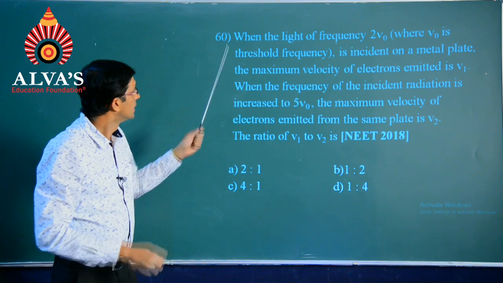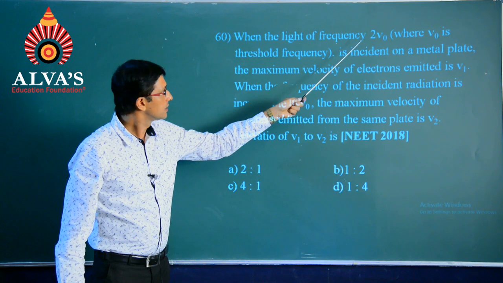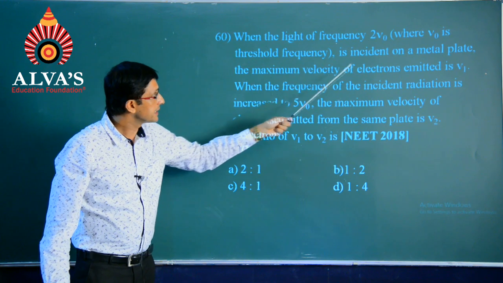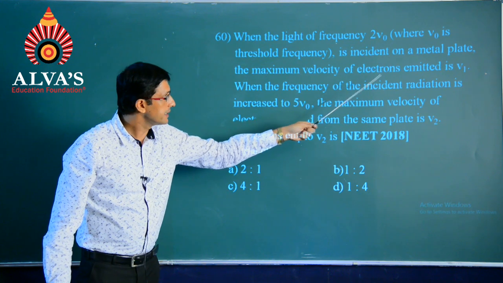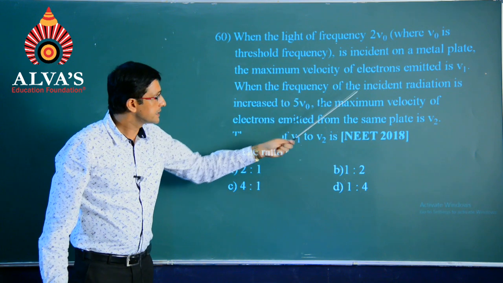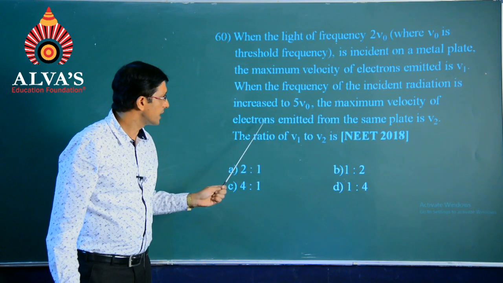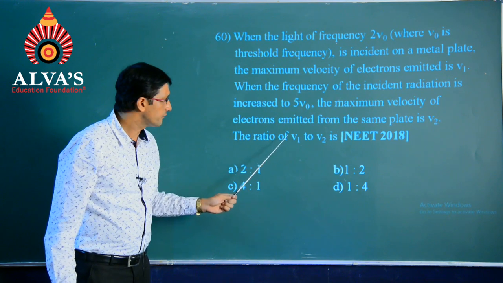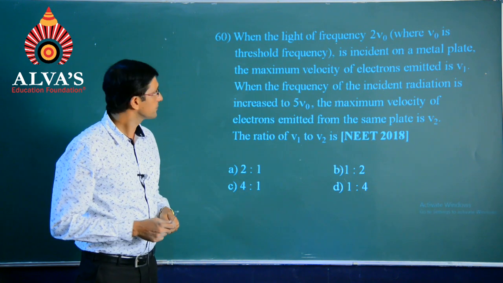And the last question: when light of frequency 2 nu naught, within the bracket we can observe that nu naught is the threshold frequency, is incident on a metal plate, the maximum velocity of electrons emitted is V1. When the frequency of the incident radiation is increased to 5 nu naught, the maximum velocity of electrons emitted from the same plate is V2. The ratio of V1 to V2 is, a question of NEET 2018.